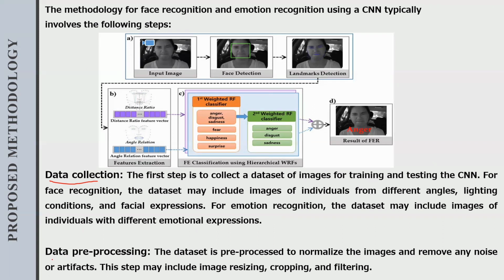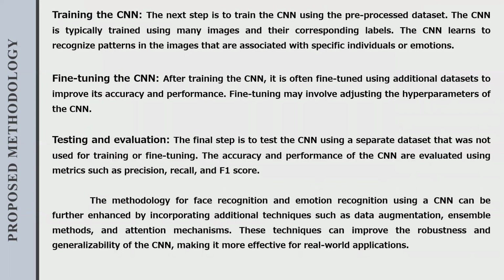The next step is data pre-processing. The dataset is pre-processed to normalize the images and remove any noise or artifacts. This step may include image resizing, cropping, and filtering. The next step is training the CNN using the pre-processed data. The CNN is typically trained using many images and their corresponding labels. The CNN learns to recognize patterns in the images that are associated with a specific individual or emotion.